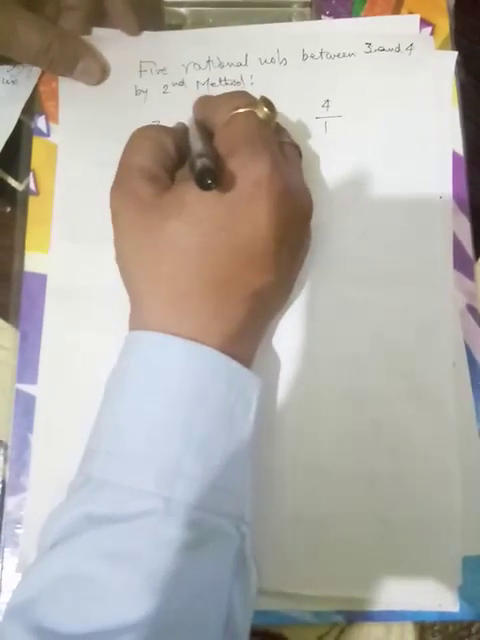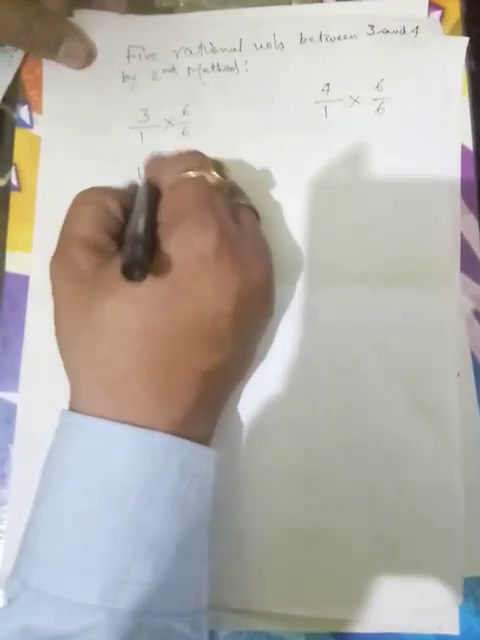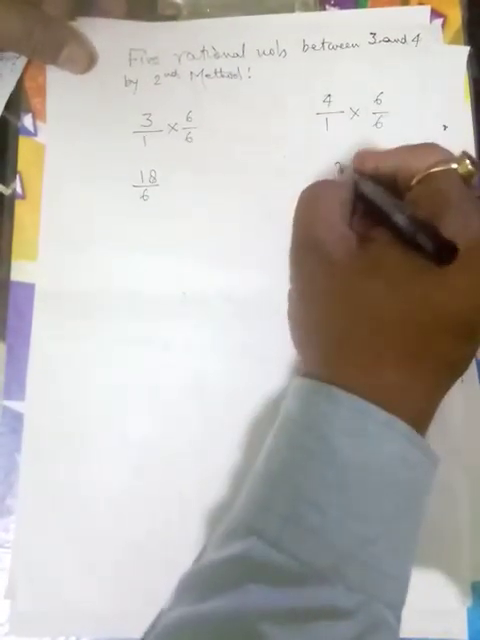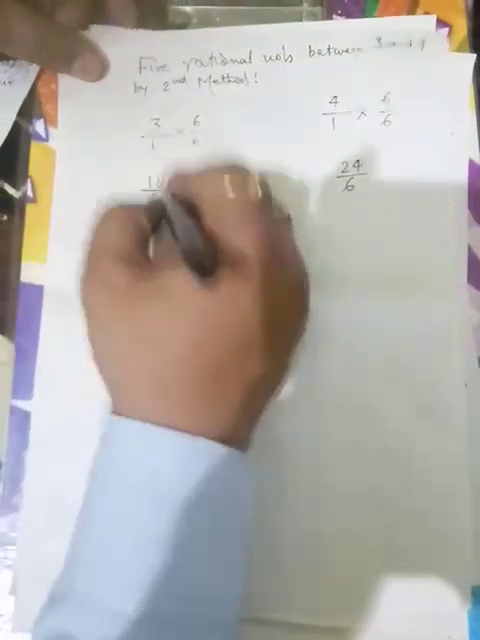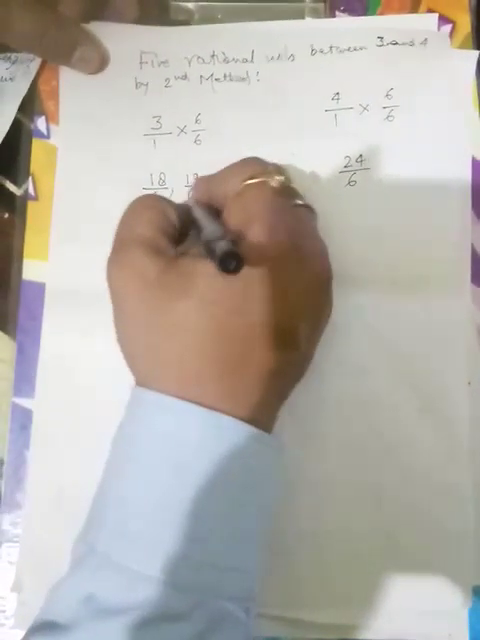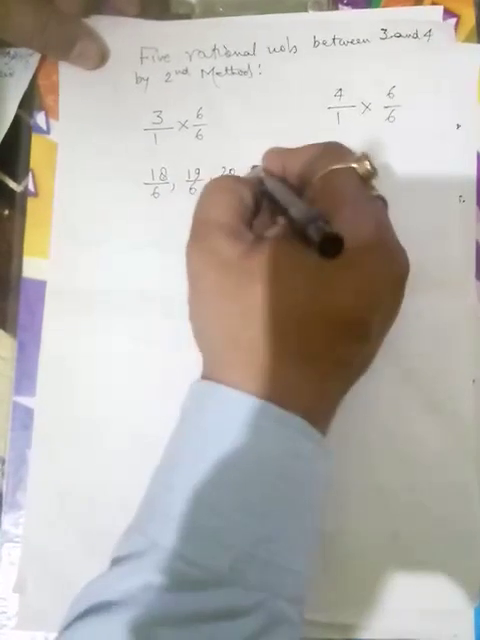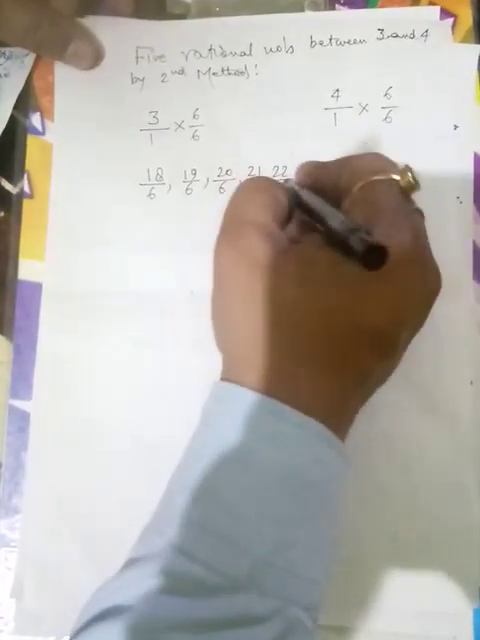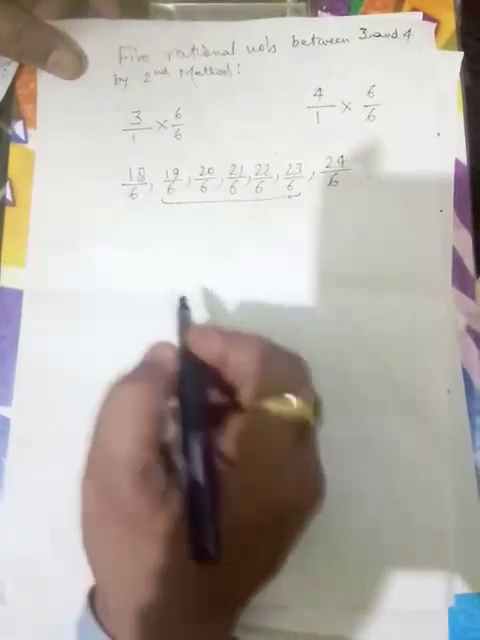It means if we multiply 3 upon 1 and 4 upon 1 by 6 upon 6, both sides will be multiplied by 6. It will be what? 18 upon 6 and this will be 24 upon 6. Now after 18 what will be there? 19 upon 6, 20 upon 6, 21 upon 6, 22 upon 6, 23 upon 6. 1, 2, 3, 4, 5. Do we get these 5 rational numbers here or not?